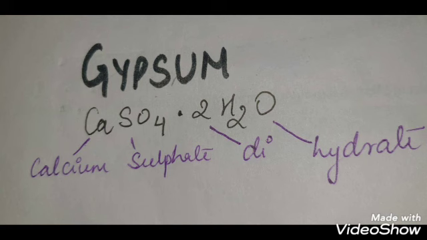In the next video lesson, we will study about the use of one other salt which possesses water of crystallization. This salt is gypsum and its chemical formula is CaSO4.2H2O.